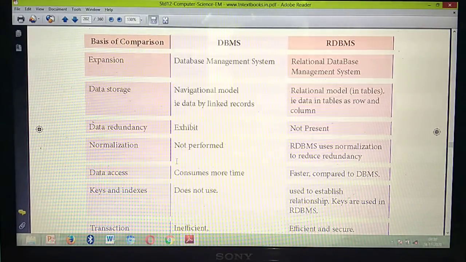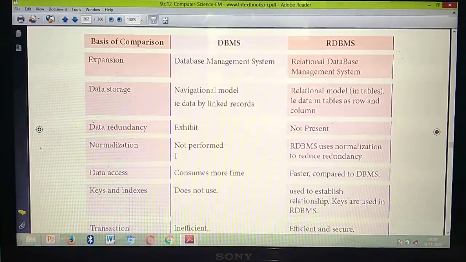What do you mean by access? For example, you have Wi-Fi connections. If you have a full tower, you can access the net fast. If the tower is very low, the access time is very poor, isn't it? That's the same thing. Here in DBMS it will consume more time, but in RDBMS you are able to access very fast.